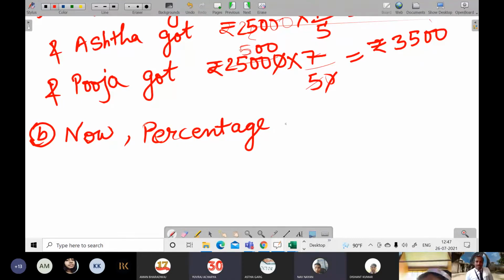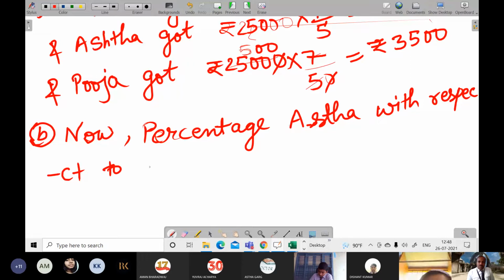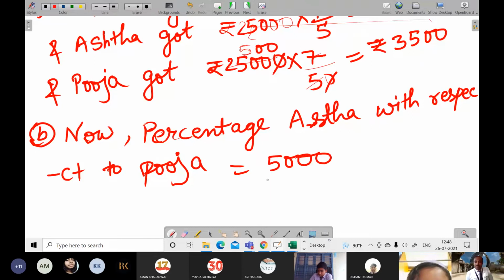So Astha with respect to Pooja is equal to, now the comparison is with Pooja. So Astha's amount will be at the top. Astha is how much? 5,000, by below Pooja's, so 3,500, into 100%.